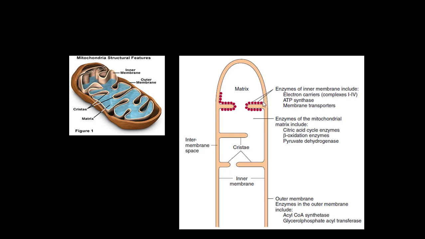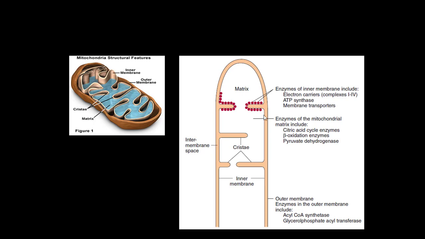Now the inner membrane has been folded into various cristae. At this inner membrane level you can see the various enzyme complexes, which are also known as electron transport chain complexes. They are complexes 1, 2, 3, 4. It also contains another protein which generates ATP, known as ATP synthase, and due to selective permeability, it also contains various membrane transporters.